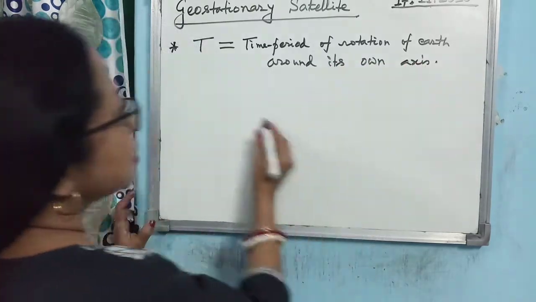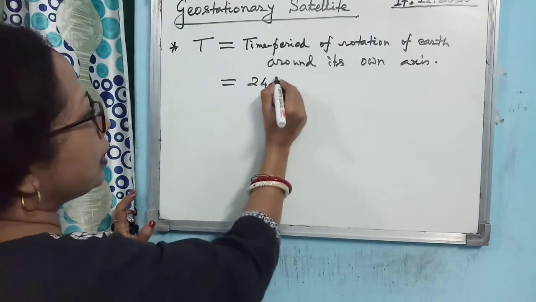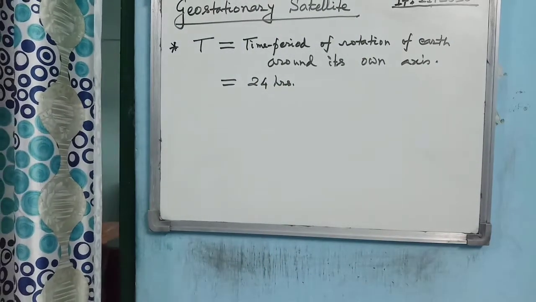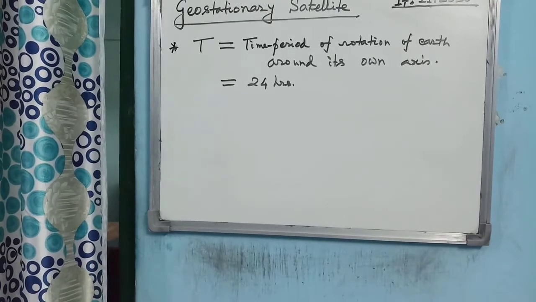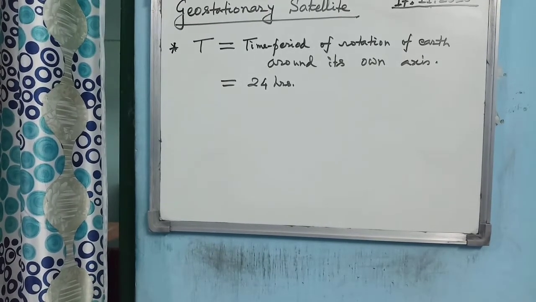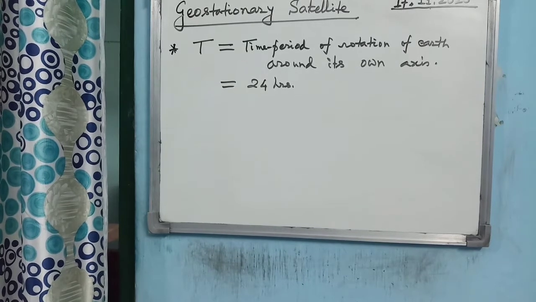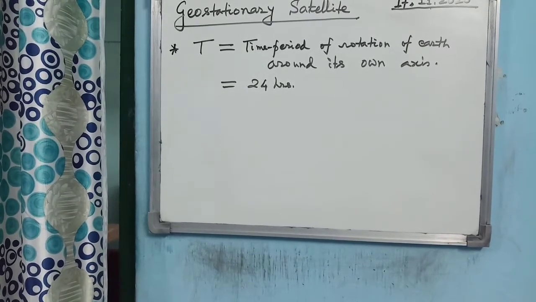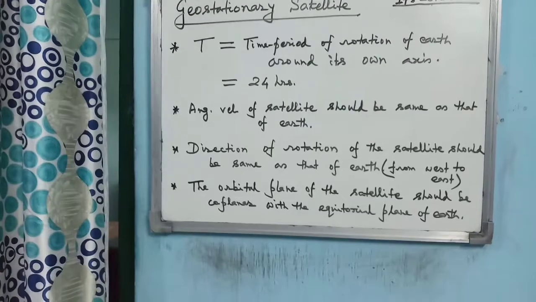So this is the basic concept, and you know it is actually 24 hours. Clear? So when this condition is satisfied, then the satellite appears to be stationary when observed from Earth's surface, and that's why it is known as a geostationary satellite.